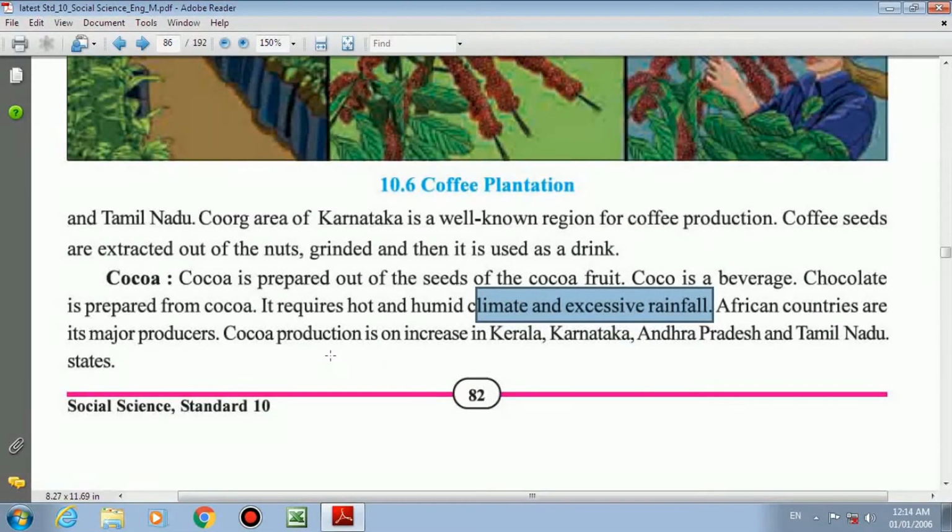Coca production is on the increase in Kerala, Karnataka, Andhra Pradesh and Tamil Nadu states. These are the states where coca is produced the most. So that also you have to remember. Next,